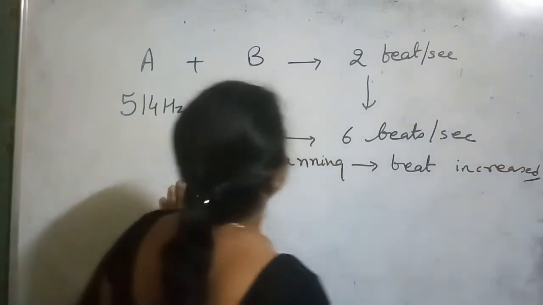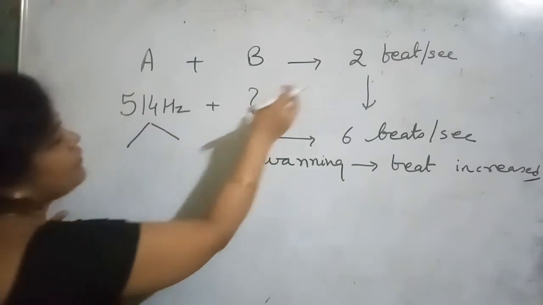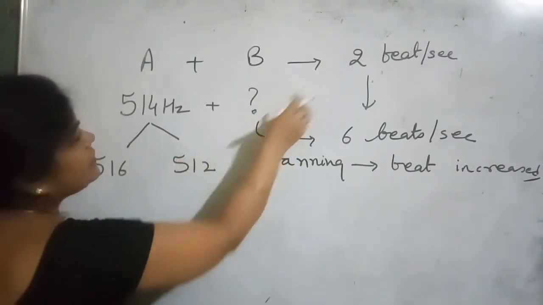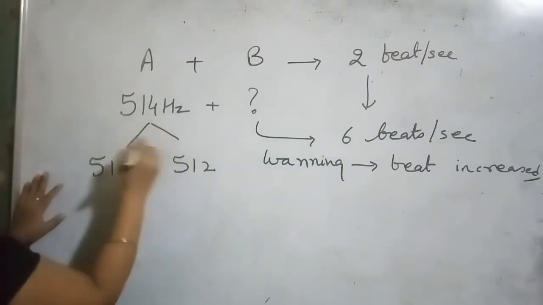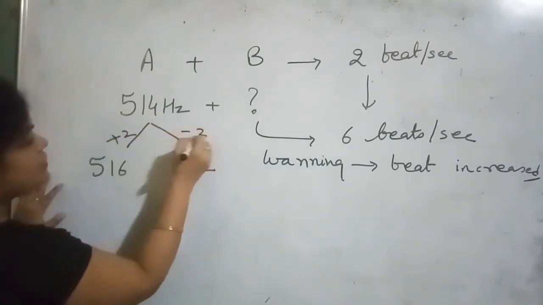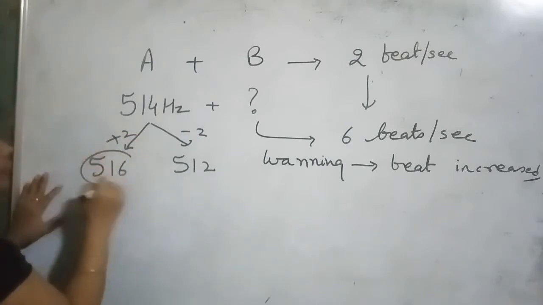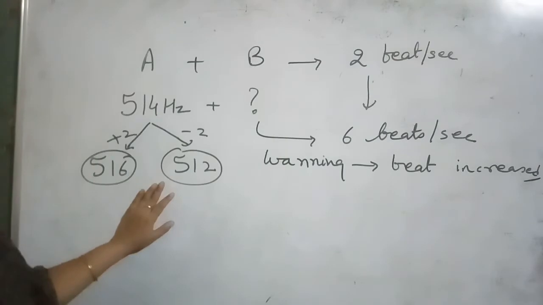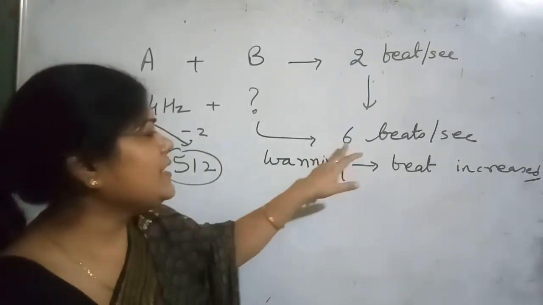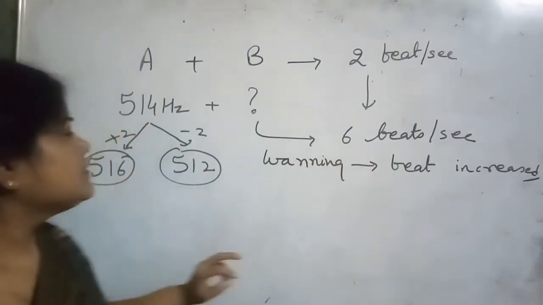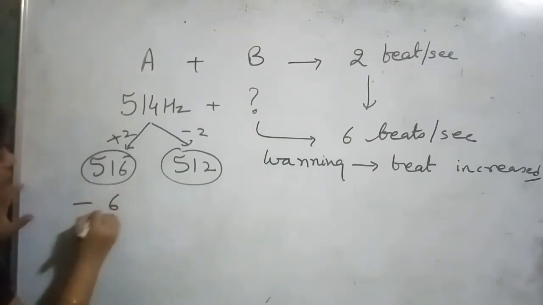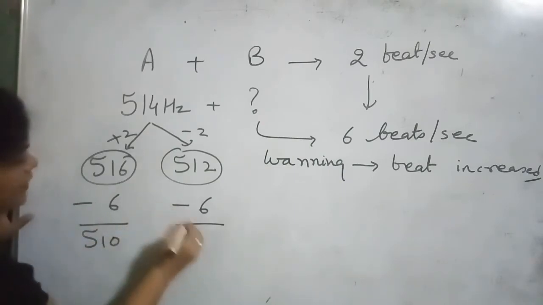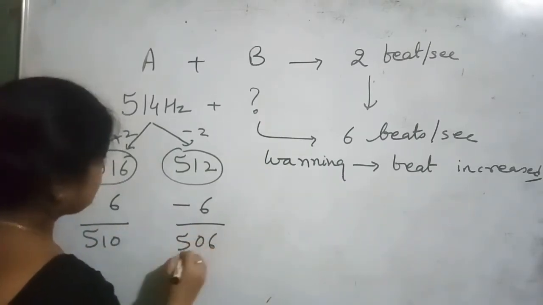Clear? Now for these two, we have the cases 516 and 512, after adding 2 and subtracting 2. Now we have to identify which one is the original frequency. After waning, we listen to 6 beats. So when we subtract 6 from each, we get 510 and here we get 506.